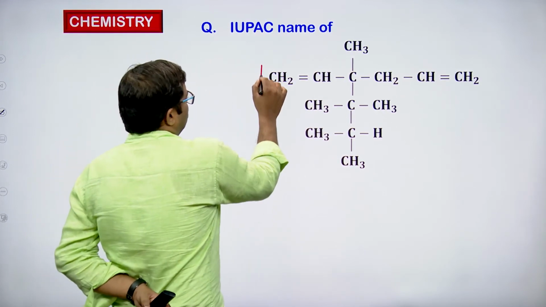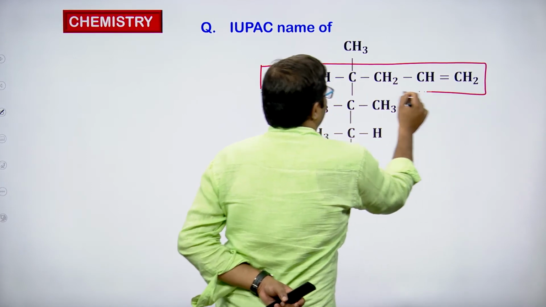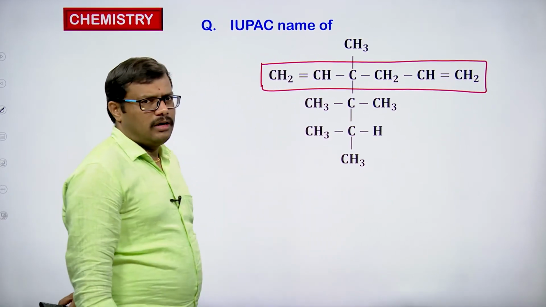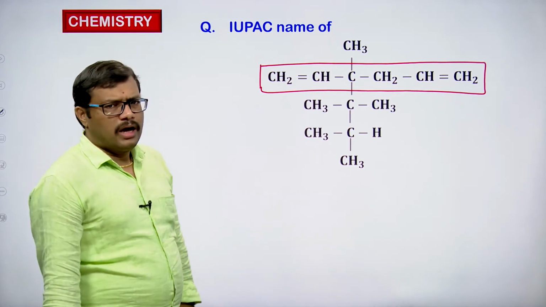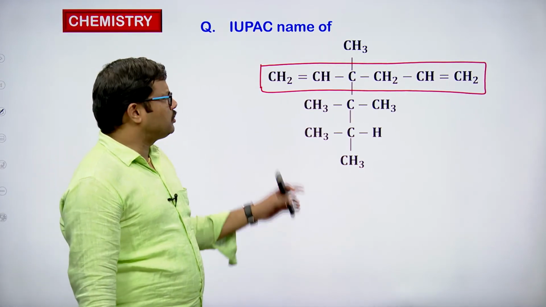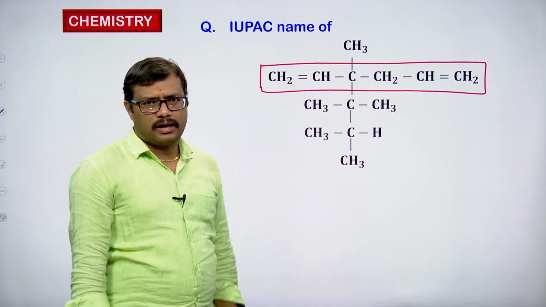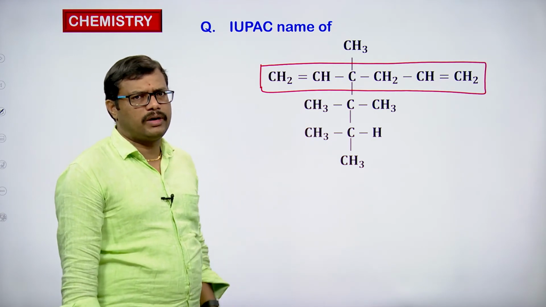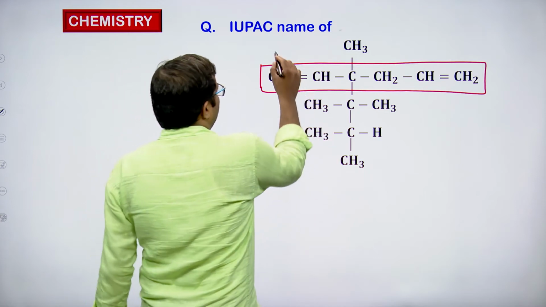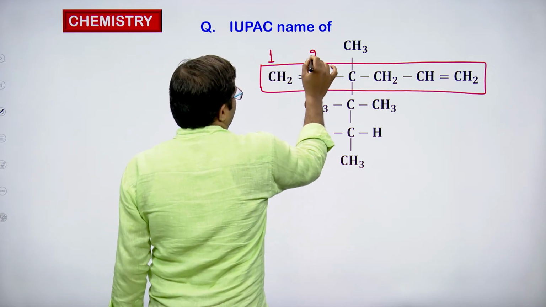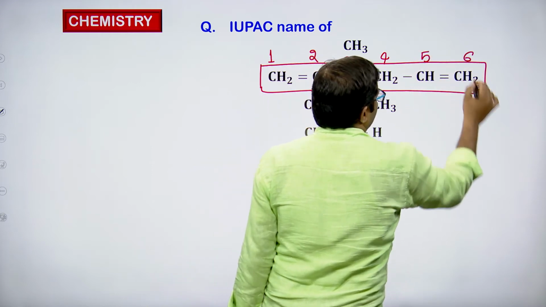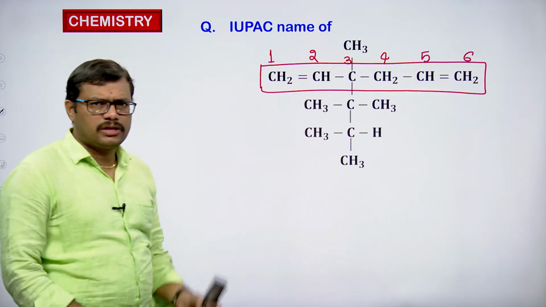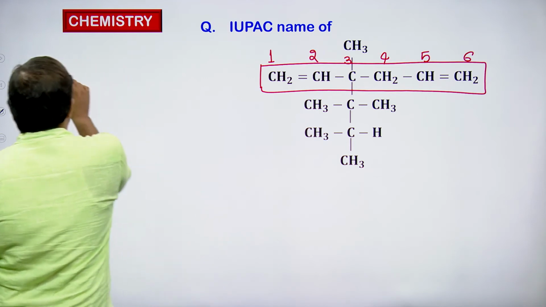So, I have to select the longest continuous carbon chain having both the double bonds. This is the longest continuous carbon chain having the double bonds. And give the numbering to the double bond so that the carbon which has a substituent gets the lowest possible numbering. When going for numbering, you can go in this direction 1, 2, 3, 4, 5, 6. So, I am selecting the longest continuous carbon chain having 6 carbon atoms.